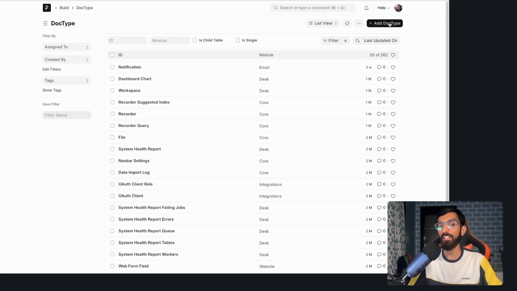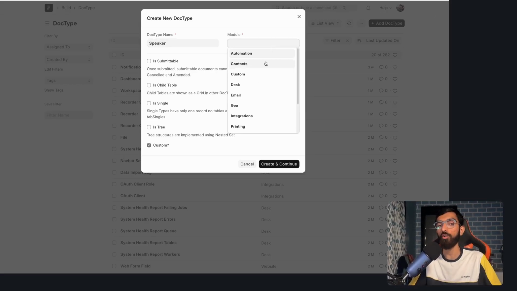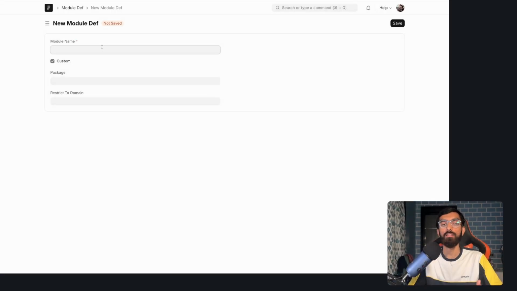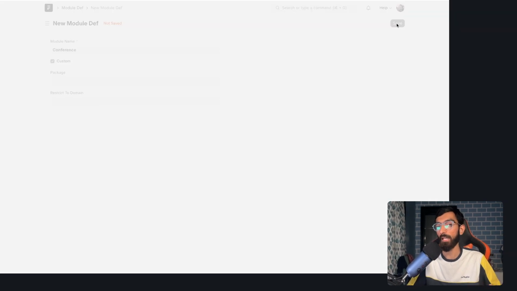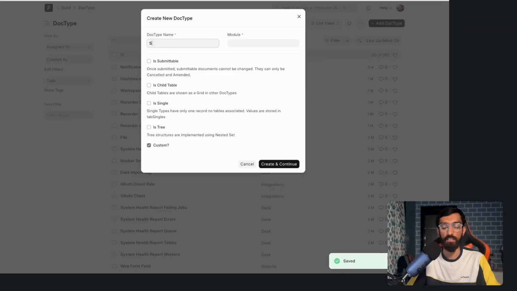Let's start by creating a new doctype. Think of it as an entity, right, in your system. As we are building a conference management app, the first thing, the conference cannot exist without a speaker. So I'll call it a speaker, and let's set a module. A module is a way to group these entities or doctypes. So let's call it conference, because at any time you can have many apps, right? Then we'll go back and then create the speaker.